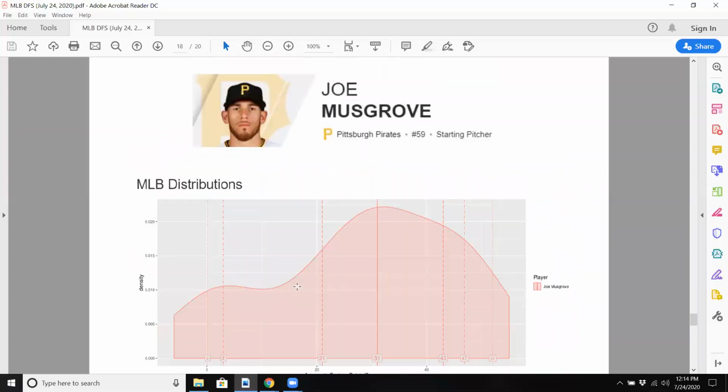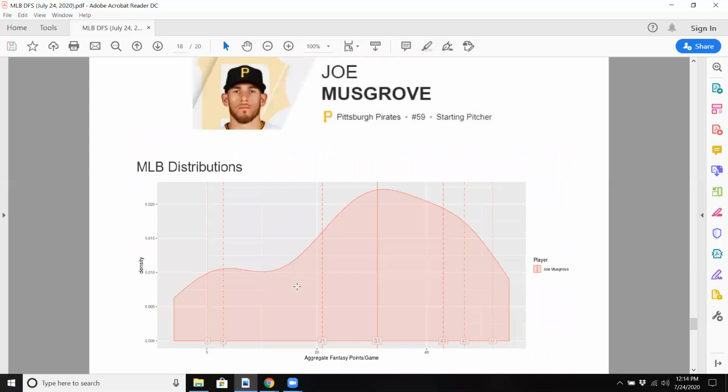And again, if you look at his distribution on the ASA site, you can see the little hill here with some really low scores. So Musgrove has had some pretty bad games. The distribution is a nice visual, right? To be able to see that he's had some pretty awful games against the Cardinals.